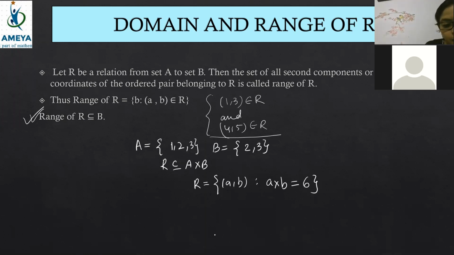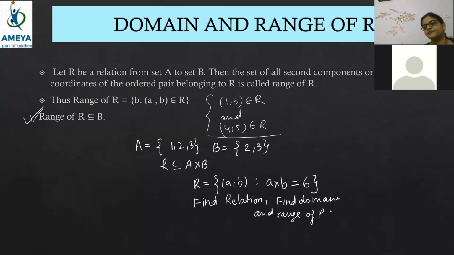Okay. Find the relation. Find the domain and range of R. Try this one out, beta. I'll wait for you.